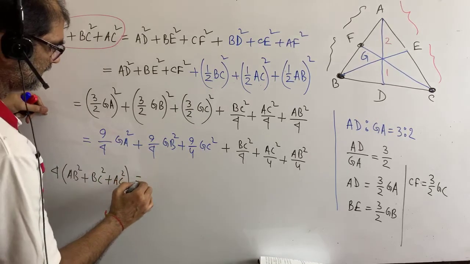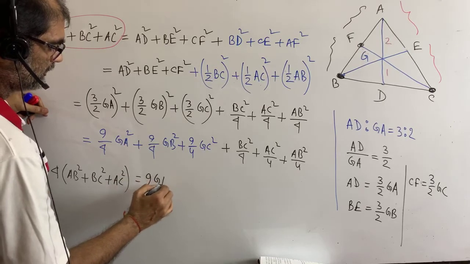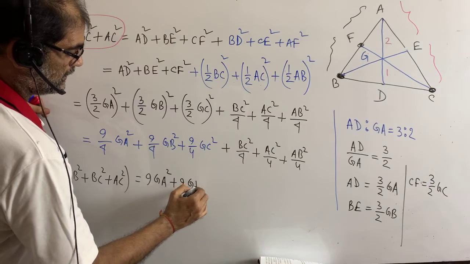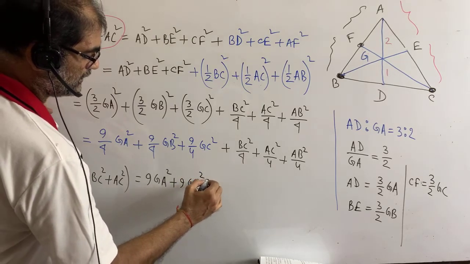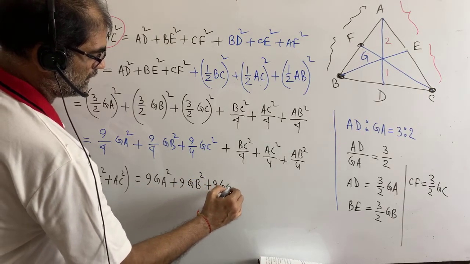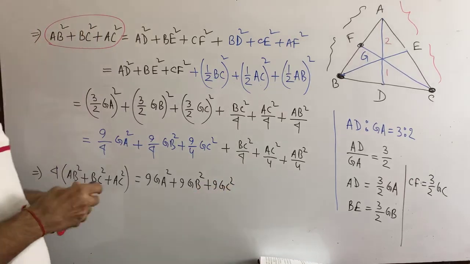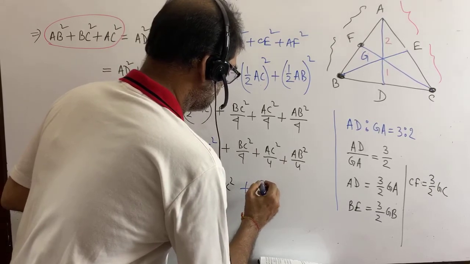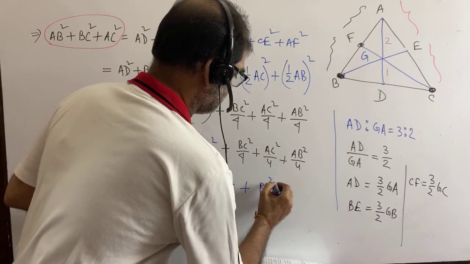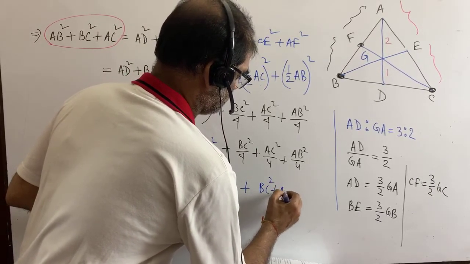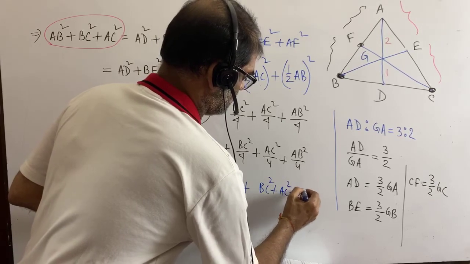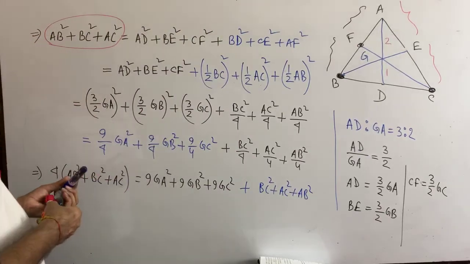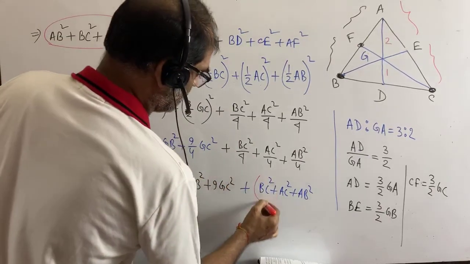Here we are getting 9 GA square, 9 GB square, 9 GC square, right? And here we are getting BC square plus AC square plus AB square, and we can give a bracket here.